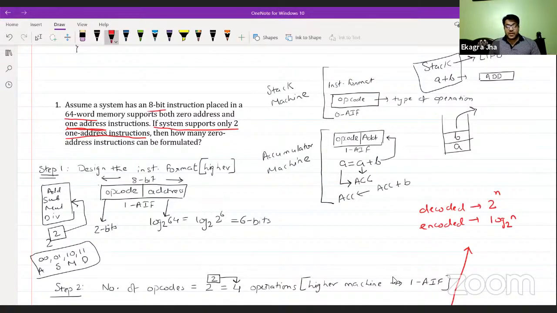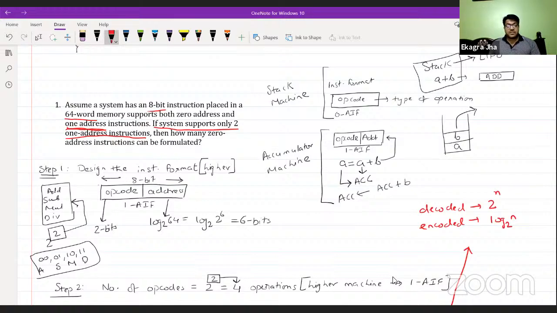The other one is 2 address instruction, and the fourth one is 3 address instruction, which is actually register and register-memory reference architecture. So 4 types of machines are there: one is a stack, another is accumulator, then register-memory and register-register architecture. These 4 machines are actually in the syllabus, and based on that we can have 0 address, 1 address, 2 address, and 3 address instruction.